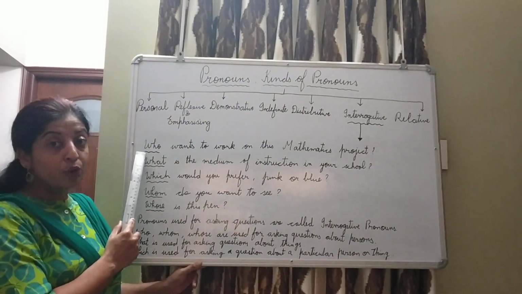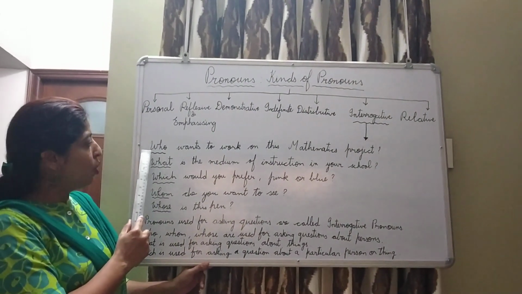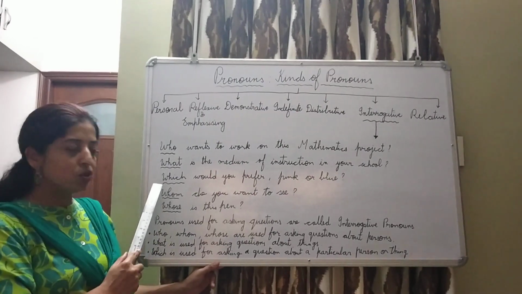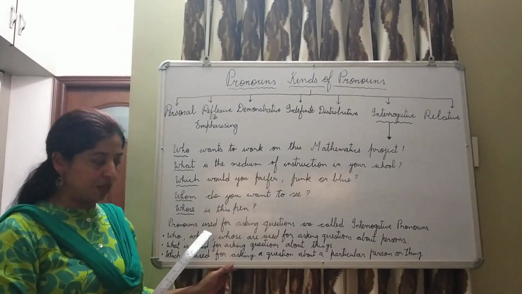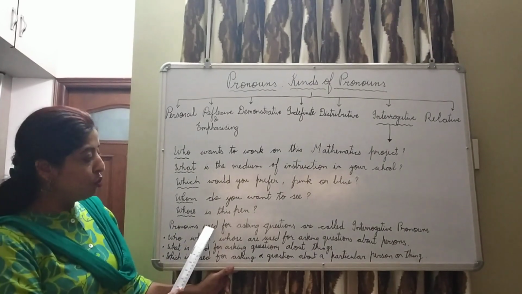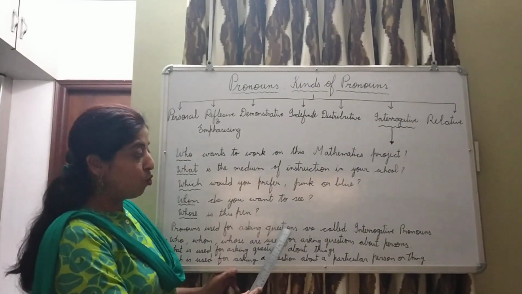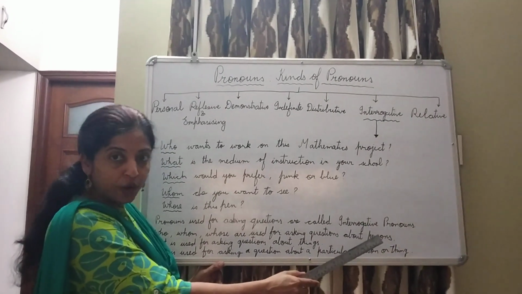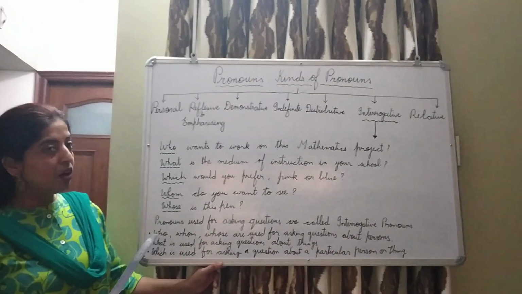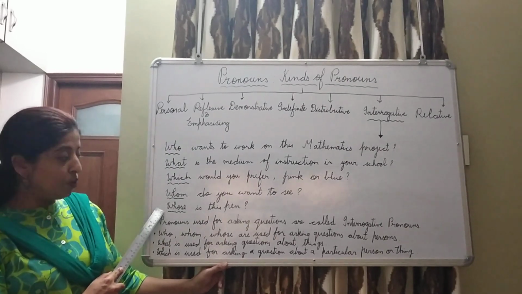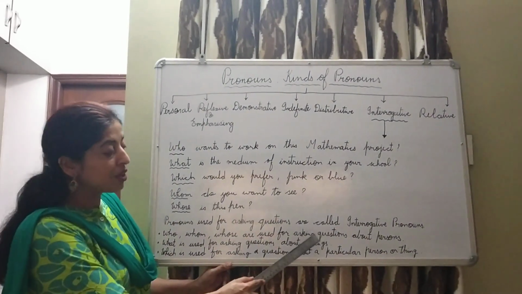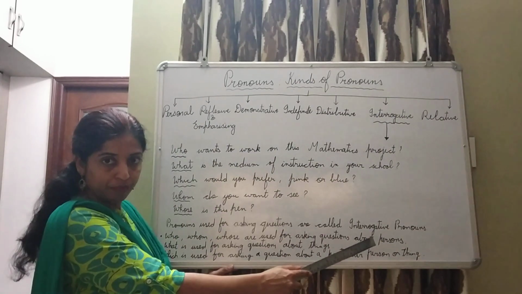These are all interrogative words, WH words. Who, what, which, whom, whose. These words are used to ask questions. So the pronouns used for asking questions are called interrogative pronouns. Now, who, whom, whose. These words are used for asking questions about persons.